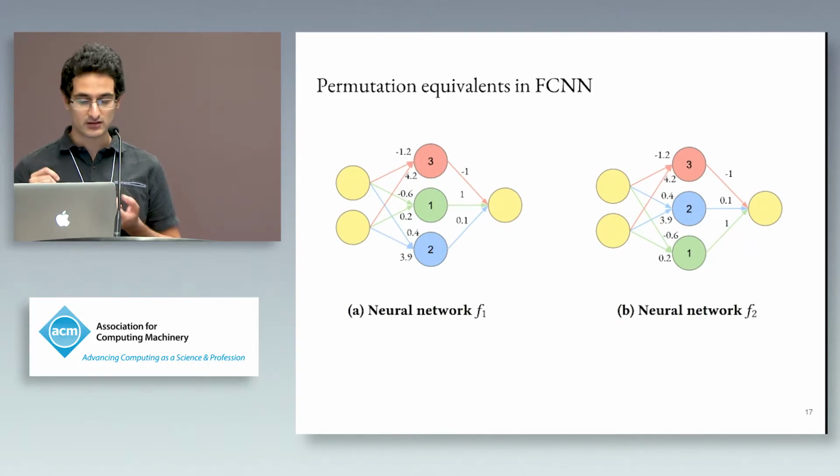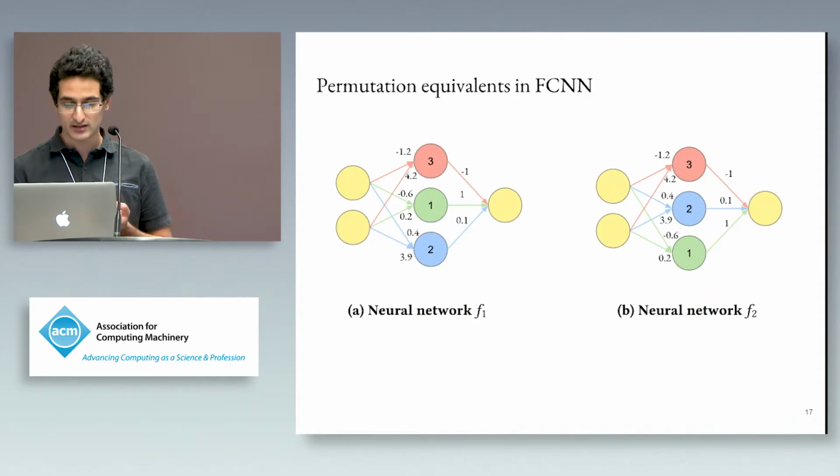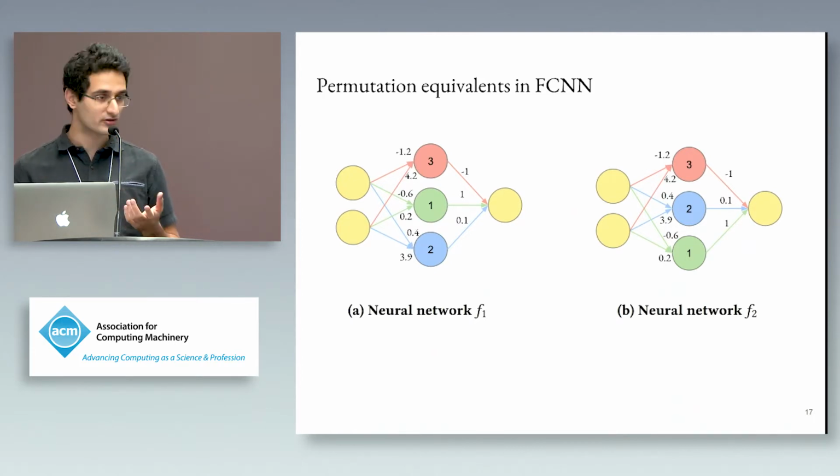For example, the weight connecting the green node to the next layer, which is valued at 1, is also valued 1 in the other neural network F2. So the weights are intact. The biases are also intact, although they're not shown here. What I've done is only swap around a few nodes, and this should not affect the neural network at all. In fact, they should be the exact same function.